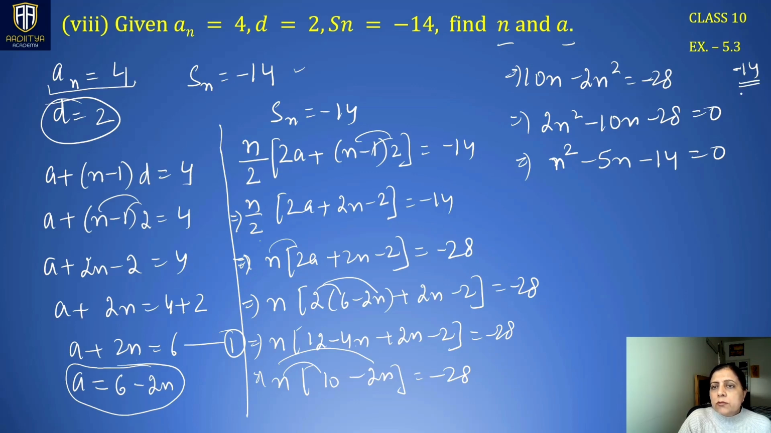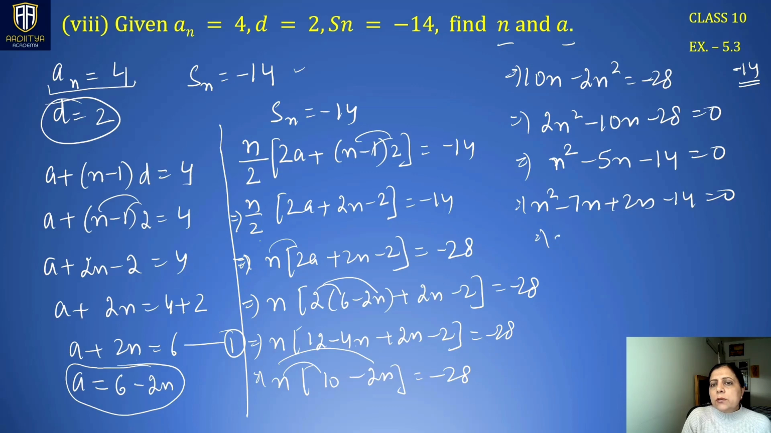Factorize this. So we have 14 times 1, which is not useful. We have 7 twos are 14. So we write here minus 7n plus 2n. Minus 7 times 2 is minus 14. Minus 7 added to 2 is minus 5.